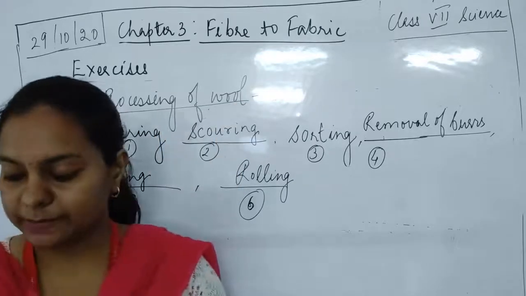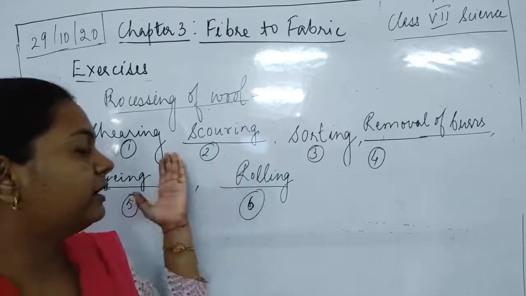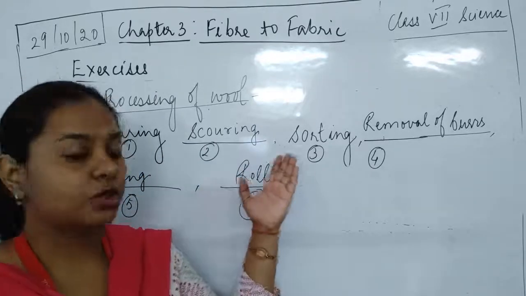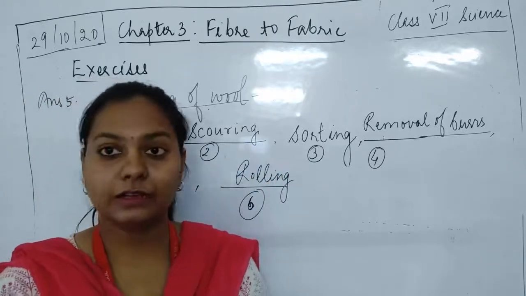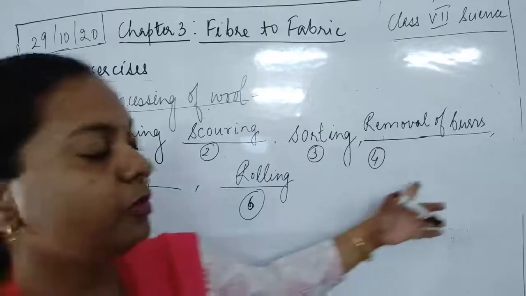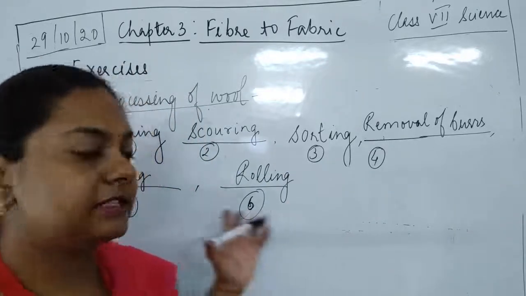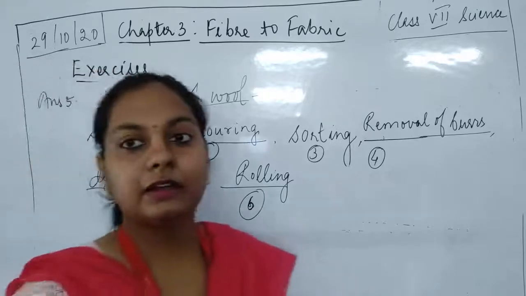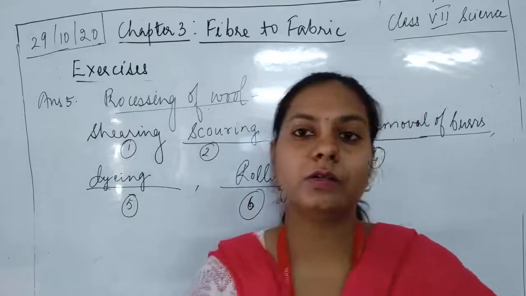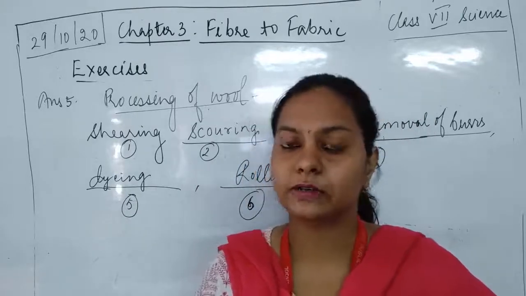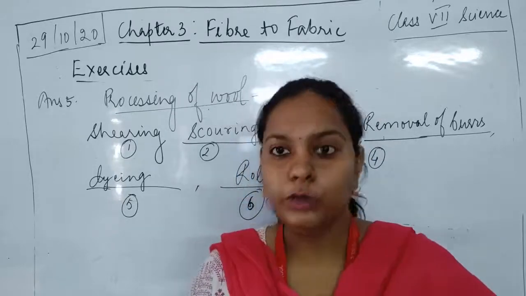Okay, so the 6 steps, please remember. Shearing means cutting out hair, removing hair from the body of the sheep. Then we are washing it so that the dirt and the dust would be cleared. Then removal of burrs is taking place. Then after that, dyeing and rolling is being done. Dyeing means different colors are given, because you know that if it is being obtained naturally, then whatever color of the hair is present in nature, the same type of wool would be obtained.